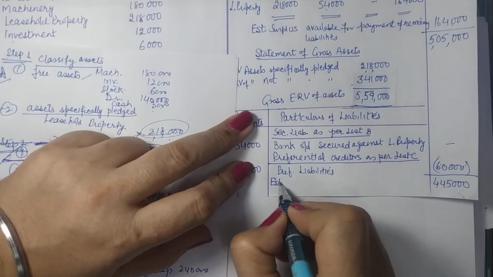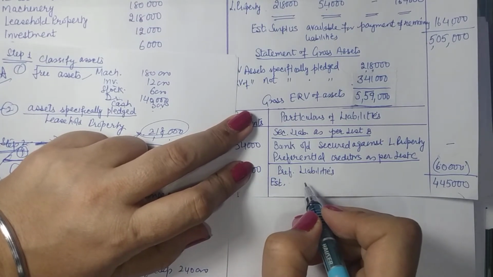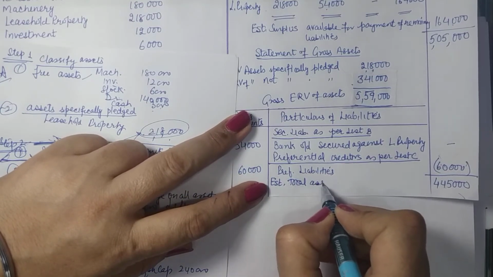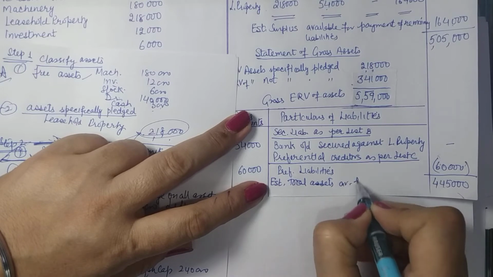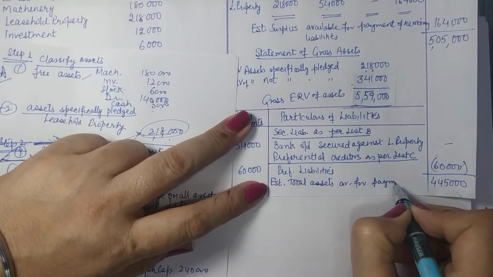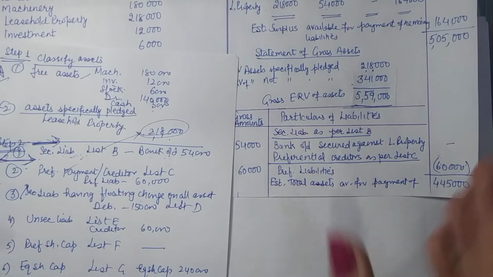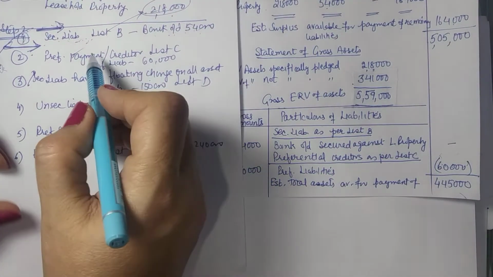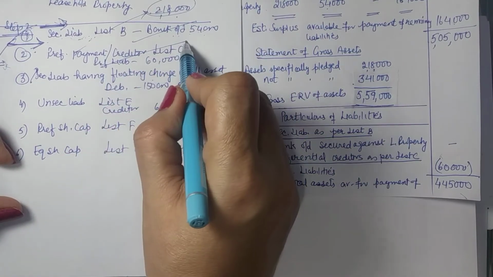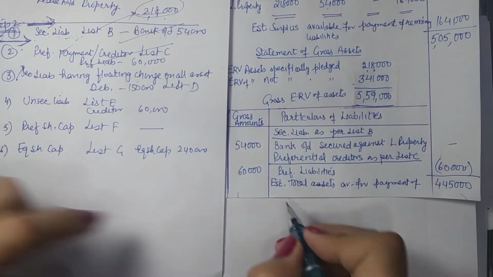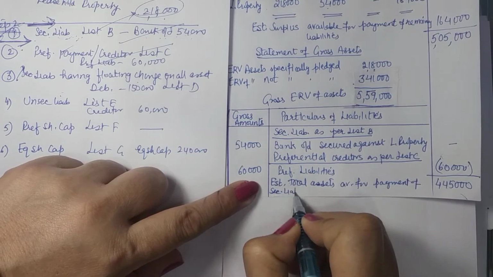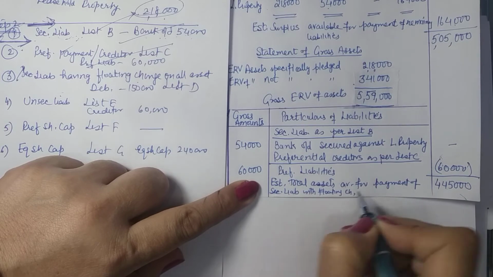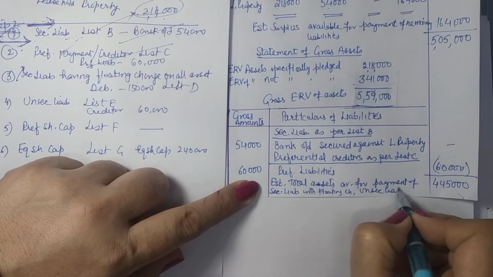Okay. So what will we call this? This is estimated net assets or estimated total assets available for payment of. Now what type of liabilities are left? Because we have to record it here. So this amount is available for payment of, you have paid this, you have paid this. So it is available for secured liabilities with floating charge and unsecured liabilities, right?